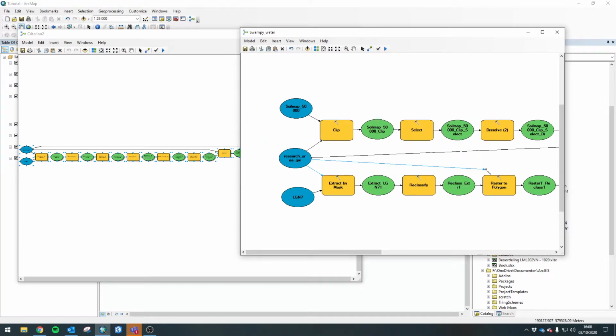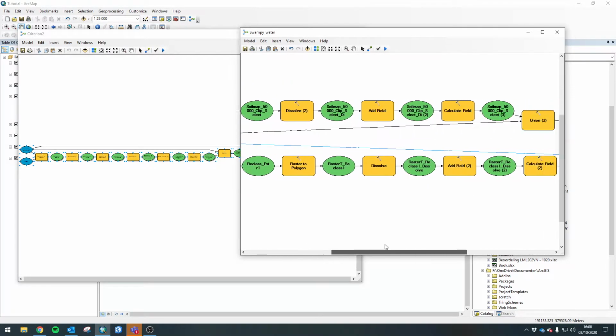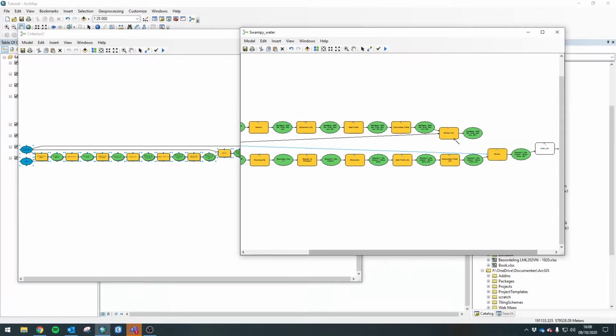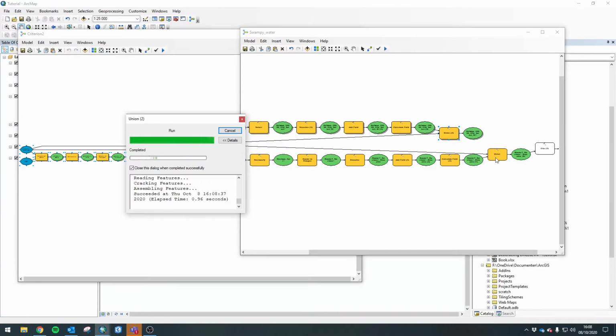And don't forget, make sure that we drag this into the union as well, so that all the links are up and running again. Now, we've already run all of this, but we want to make sure that we can combine these as well. So we're going to go ahead and run them again.